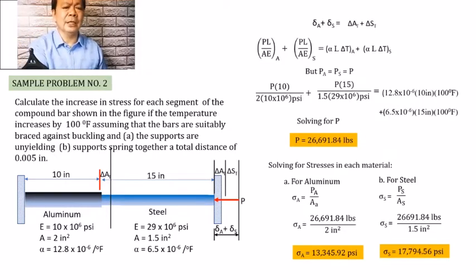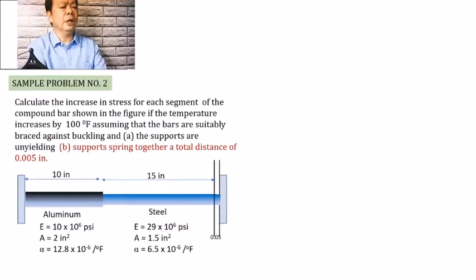Siguro magandang maunawaan natin ano ba yung ibig sabihin ng spring together. Ang ibig sabihin nun ganito, no? Kapag nag-increase yung temperature, may tutulak ng konti yung wall, ano? By an amount of 0.005. So may tutulak siya. This is what we mean by spring together. So that if the temperature nawala, balik lang ulit siya sa dati. Diba? Kapag nag-increase yung temperature niya, the wall will yield a distance of 0.005 of an inch, as given in the problem.